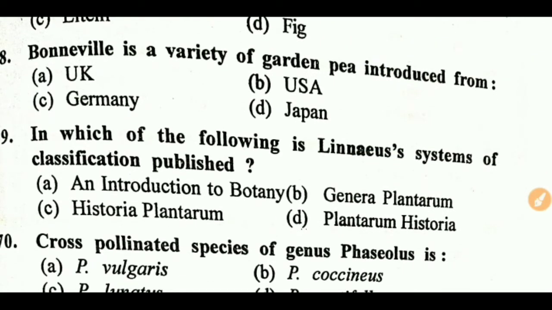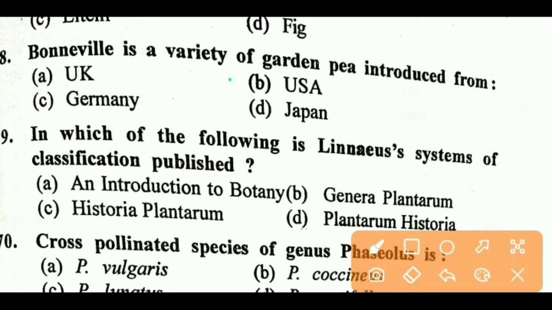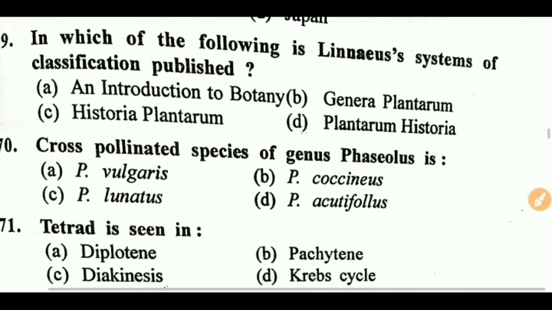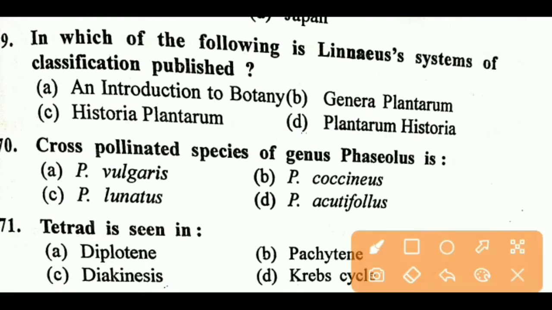Bonneville is a variety of garden pea introduced from. Right answer is B, USA. Next question. In which of the following is Linnaeus system of classification published? Right answer is B, Genera Plantarum. This is a book name of Linnaeus. Next question.